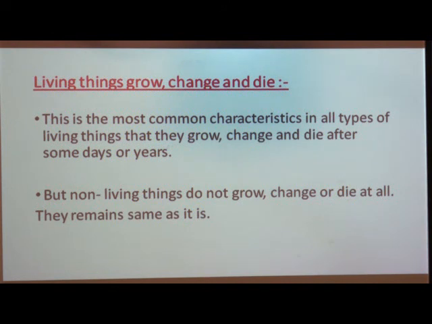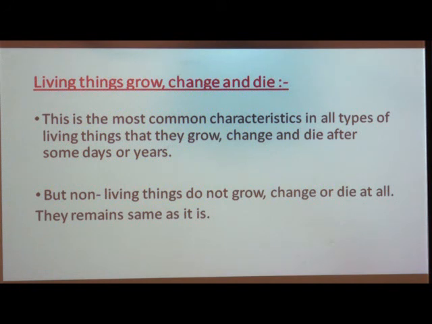For that you can see the example that you look different now from what you were as a baby. At the time of your birth you were a baby, but your height and weight have increased in a few years' time, and you will become an adult after some years.